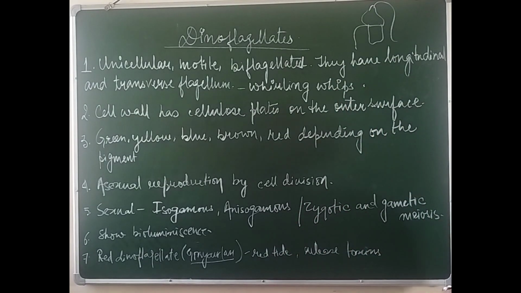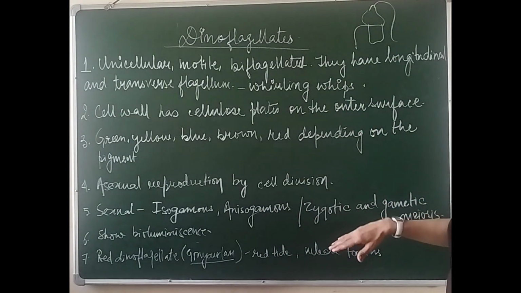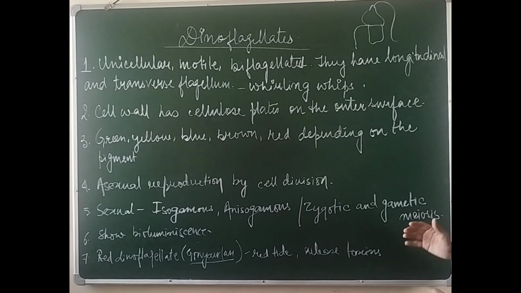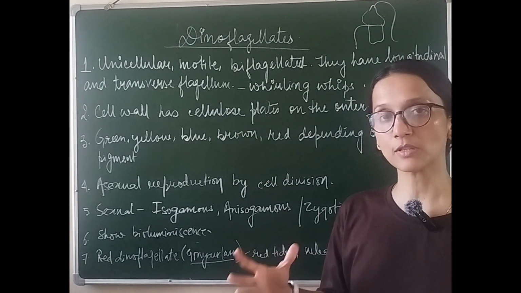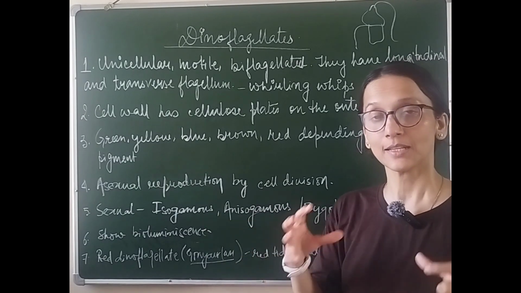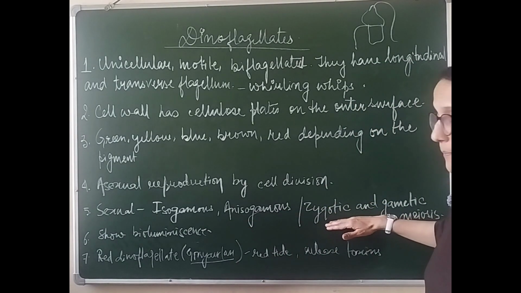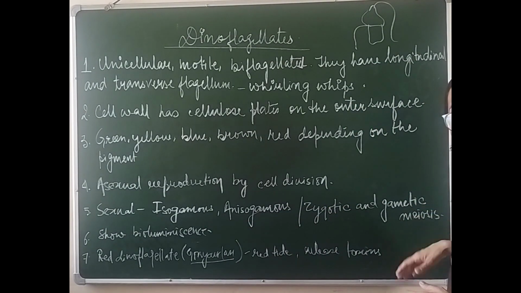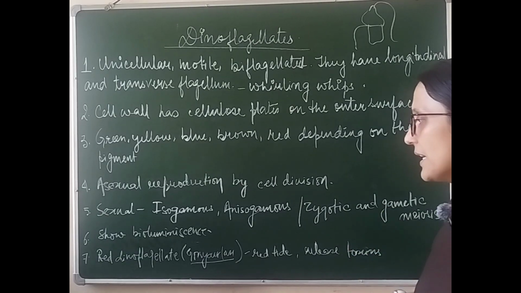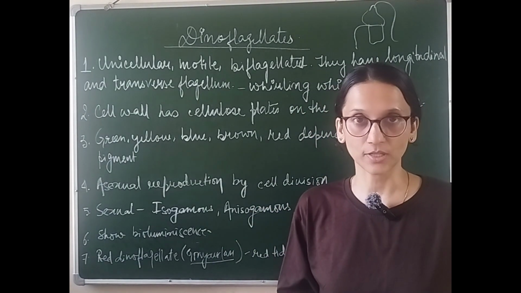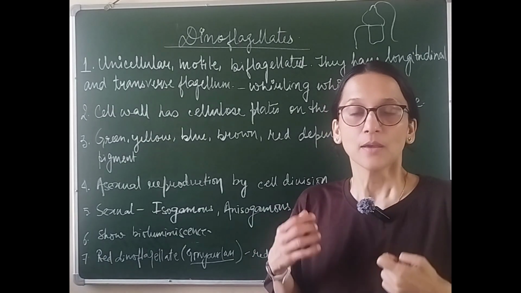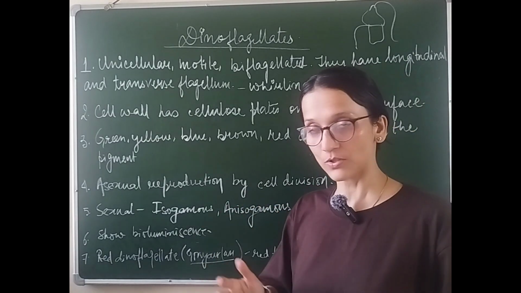And life cycle, both the types of life cycles are shown by them. They show zygotic as well as gametic meiosis. In this way, we can see the sexual reproduction shows lots of variety under dinoflagellate. There are some dinoflagellates which show haplontic life cycle. There are some dinoflagellates which show diplontic life cycle. Then they also show bioluminescence, which is the capability of glowing. So they have some chemicals in them because of which they can glow in absence of light.